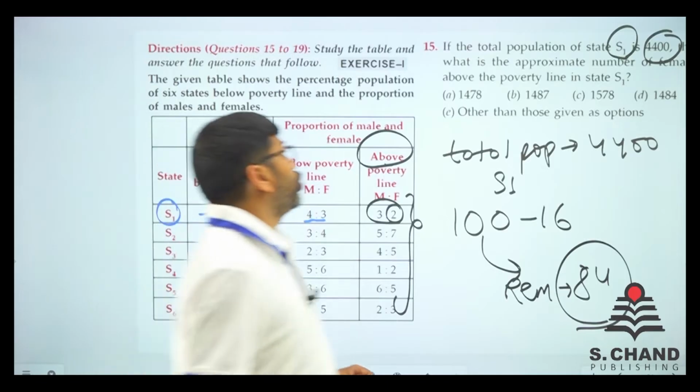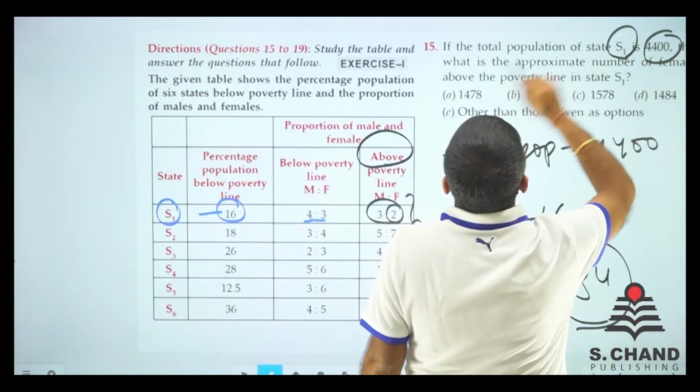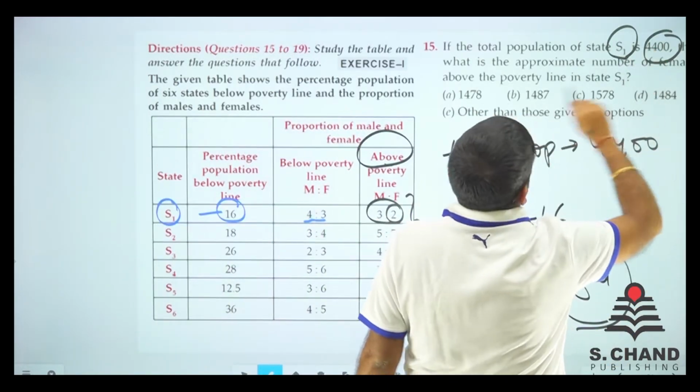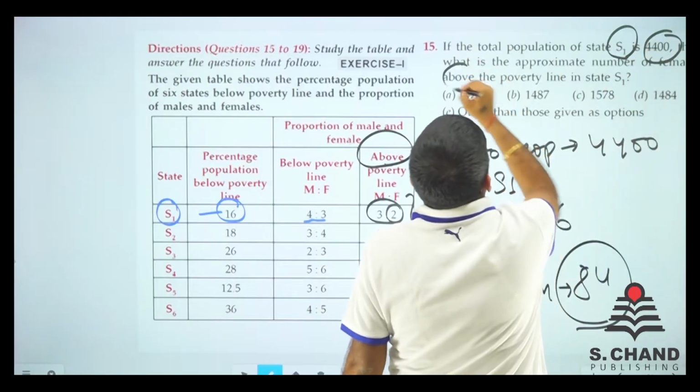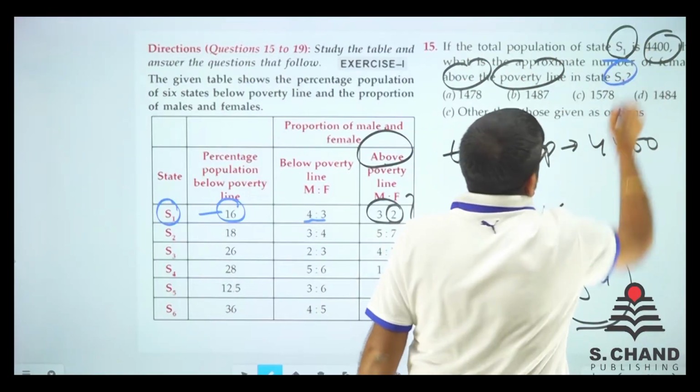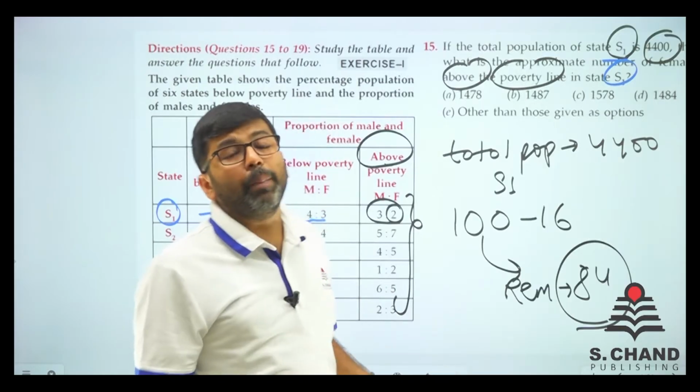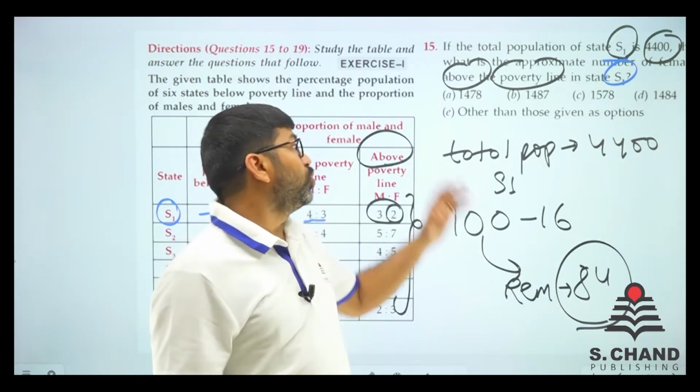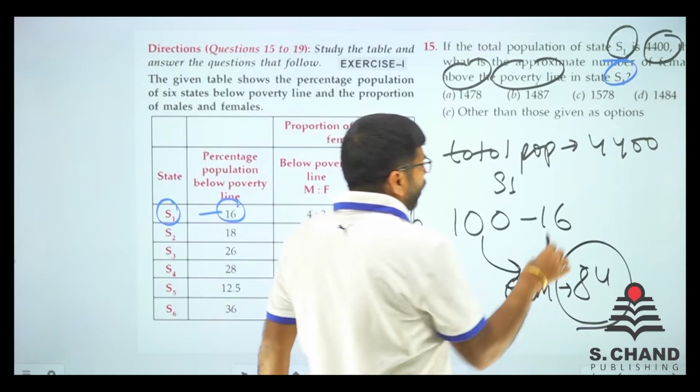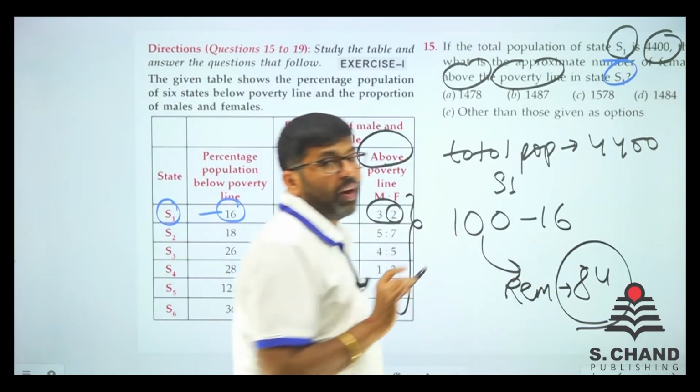Is that all right? So 84, what is the approximate number of females in this? Which is asked above poverty line in state 1, right? In state 1, how many people above poverty line are females? I know it very well. 16 are below poverty line.